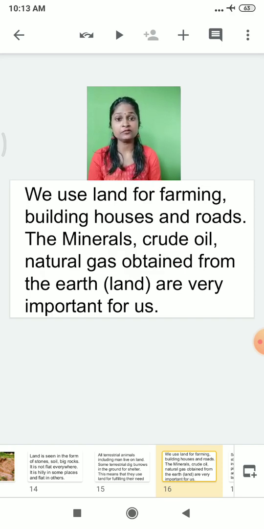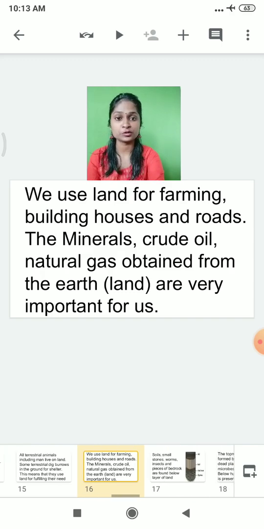For example, for cooking purposes, the cooking gas cylinder at our home. And one more thing, auto rickshaws and vehicles, four-wheelers, etc., use CNG. Even that CNG is a natural gas that we get from the earth crust. And minerals like what? Petrol and diesel are crude oil, which again we get from the earth crust. And that's why land is very important to us.